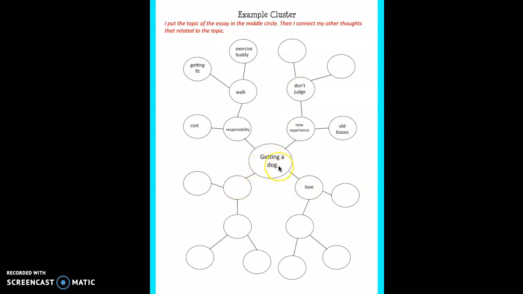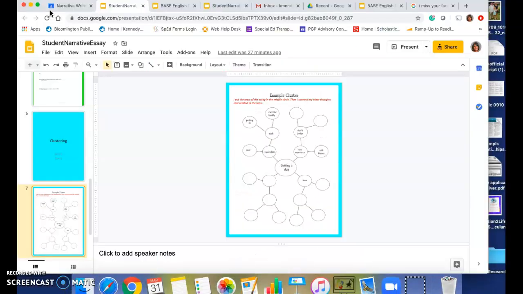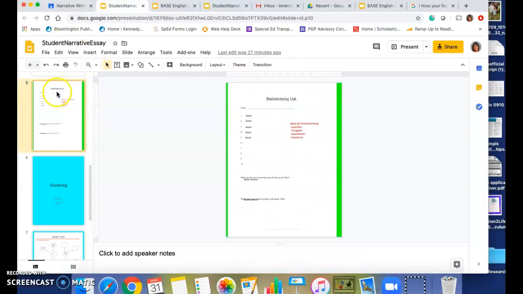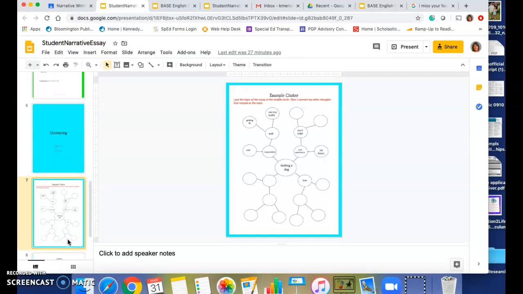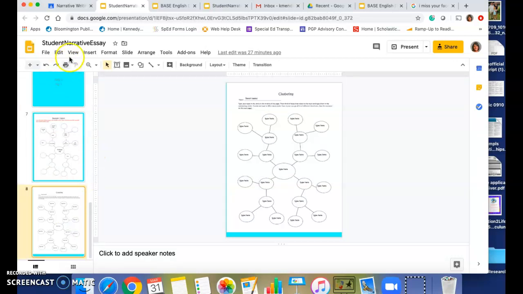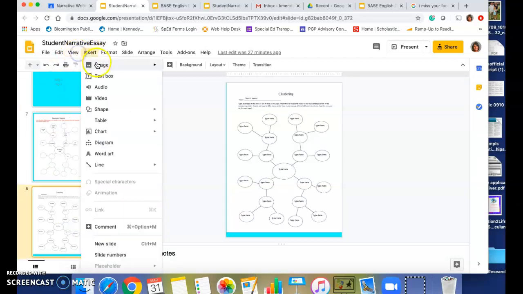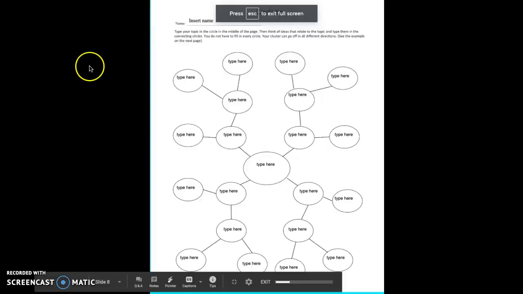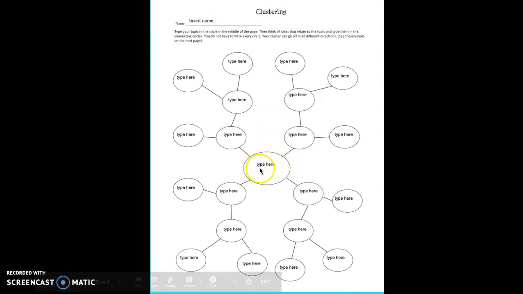What you're going to do is choose one of the topics from yesterday's brainstorming. You're going to go back up into your brainstorming and choose one of these topics. Then come down to this last page and put your topic in the middle. Then think of ideas that relate to that topic and type them into these four connecting circles.